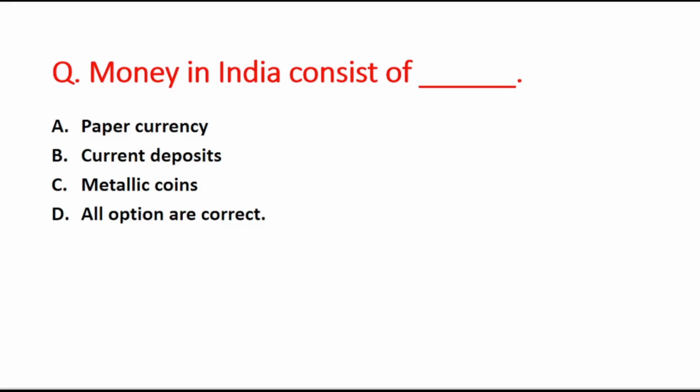Okay, the next is, money in India consists of blank. Your A option is paper currency, B is the current deposits, C option is the metallic coins, and D option is all options are correct. The right answer is option D, that is all options are correct.